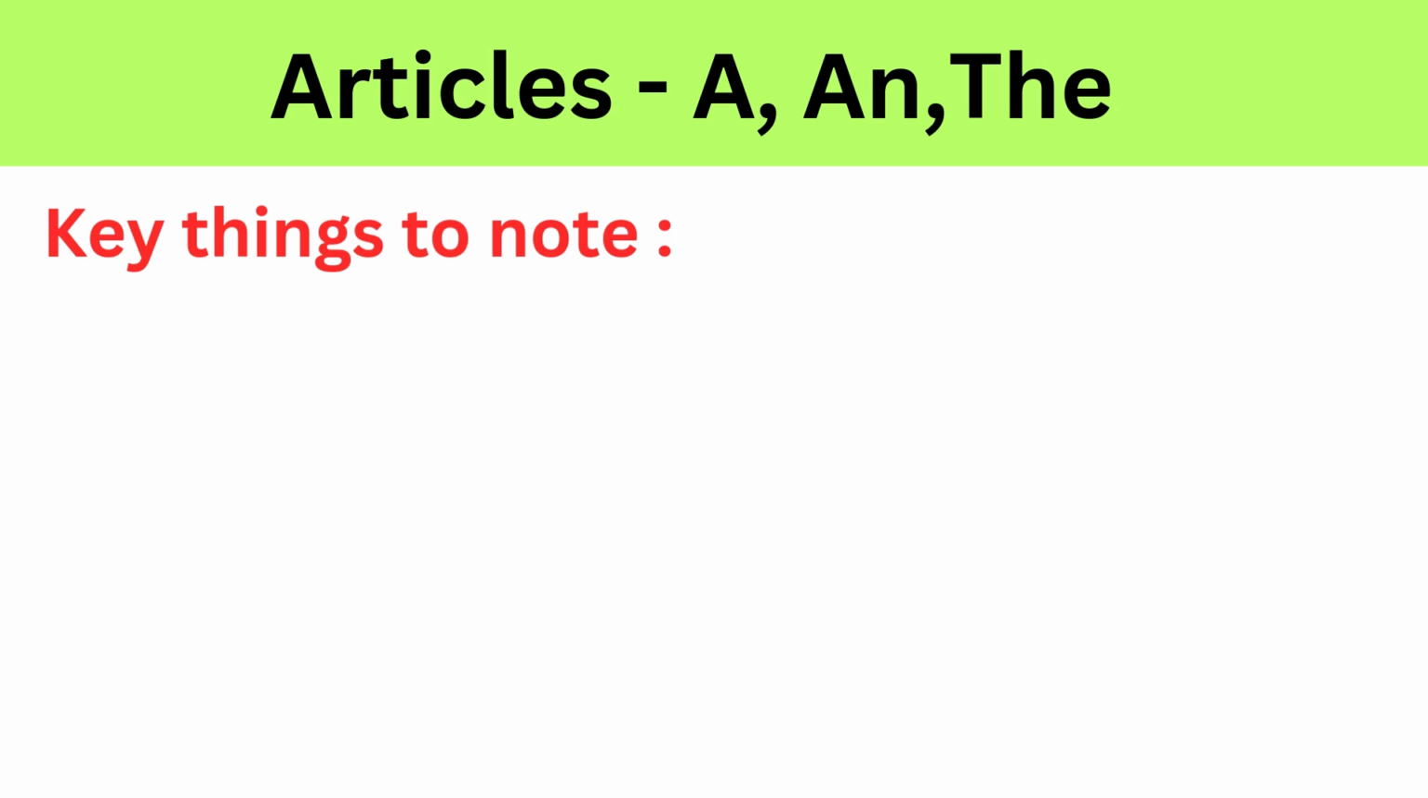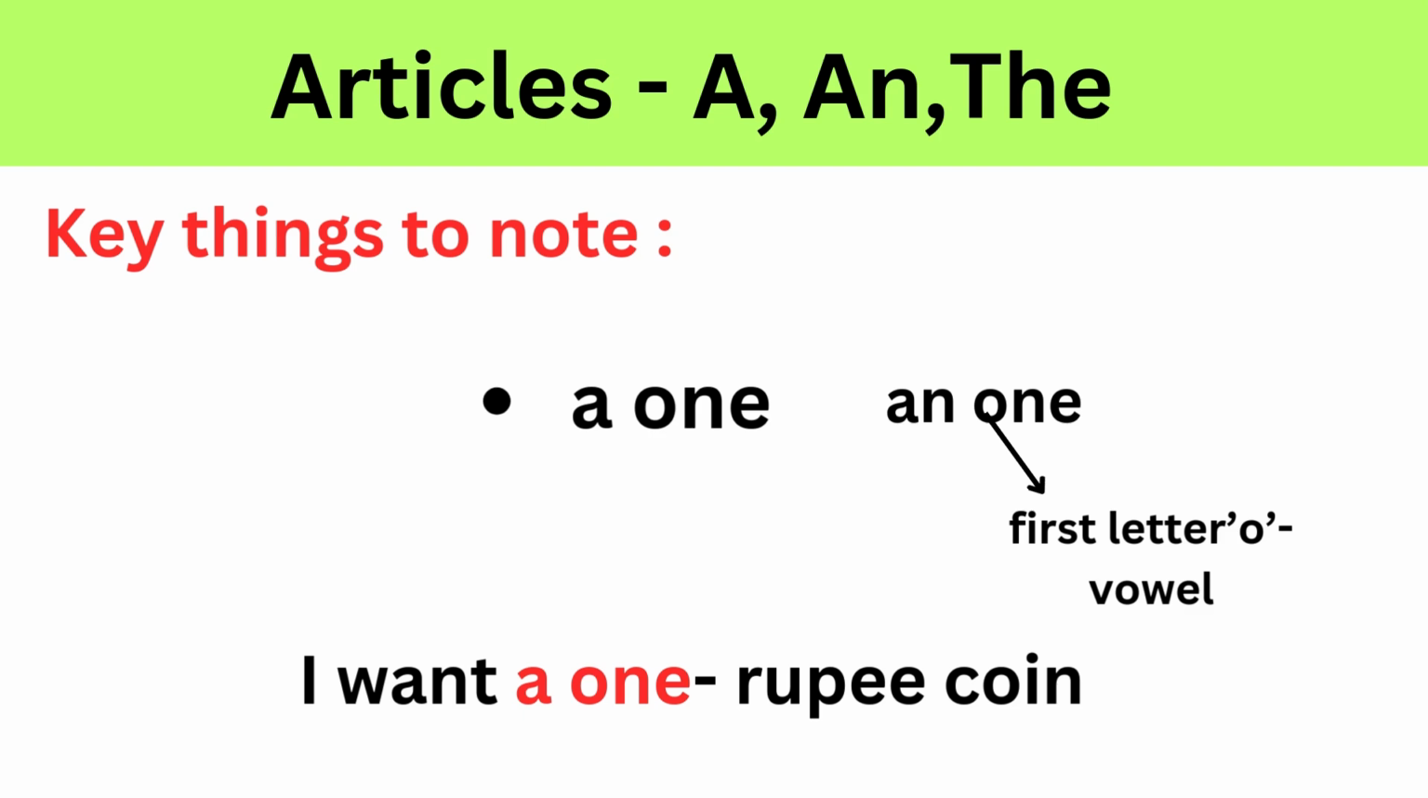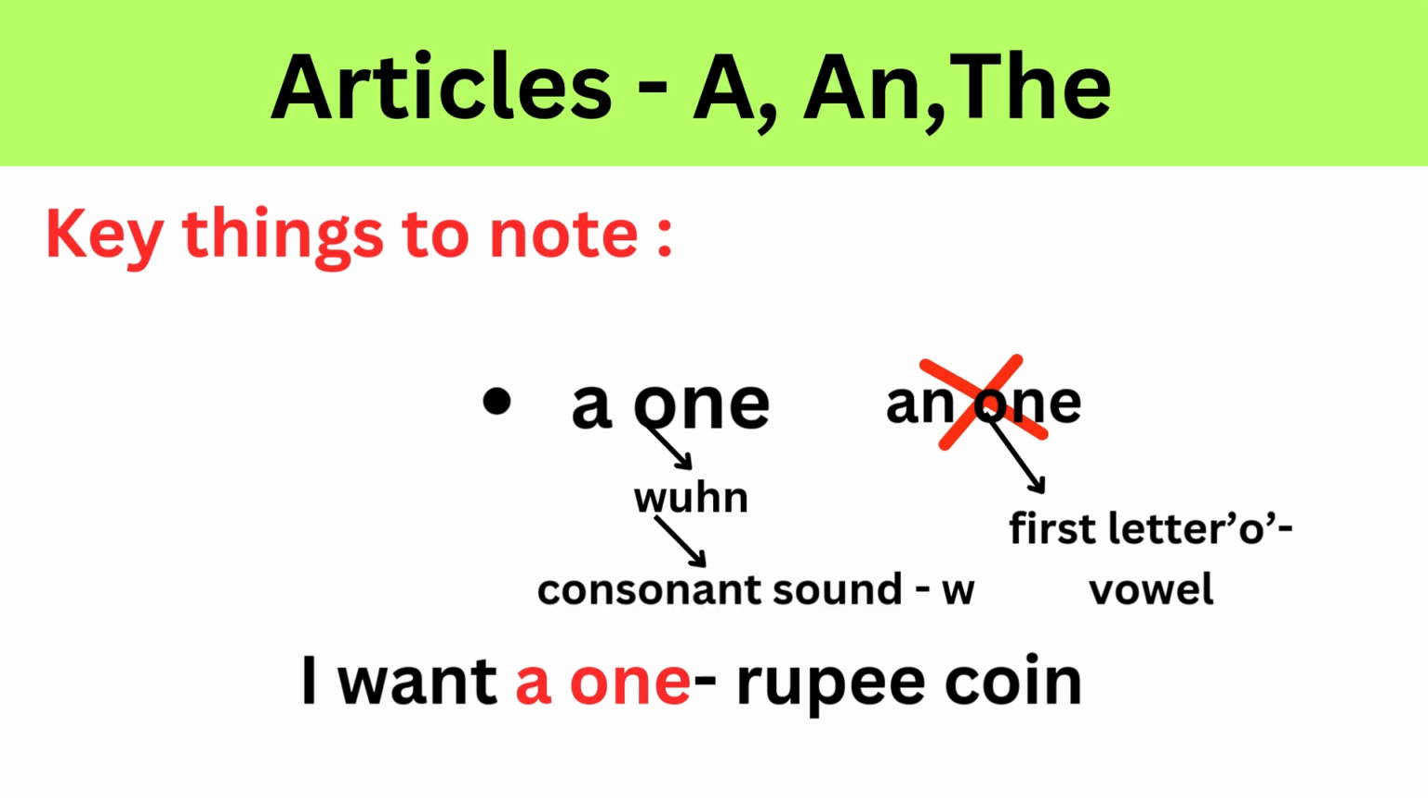Other important things to note while using a and an. For example, a one. Many people mistakenly use an one because the first letter O is a vowel. However, we do not decide based on the first letter, we decide based on the sound. The word one is pronounced "won", which starts with a W sound, a consonant sound. So we correctly say a one, not an one.